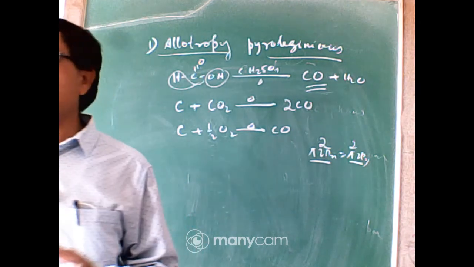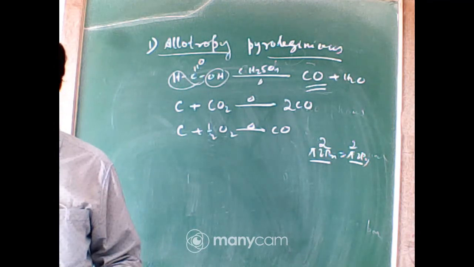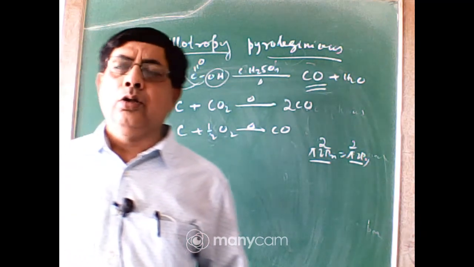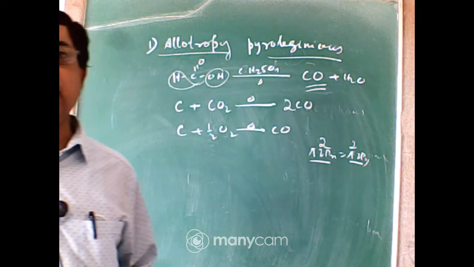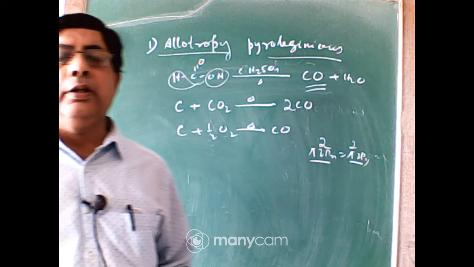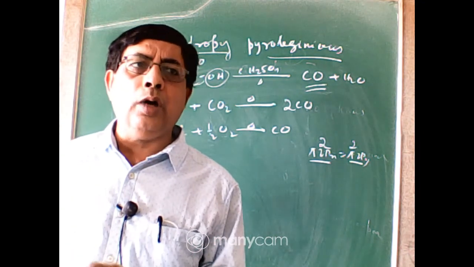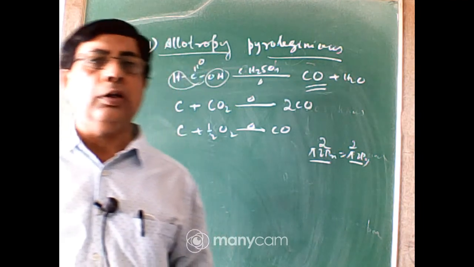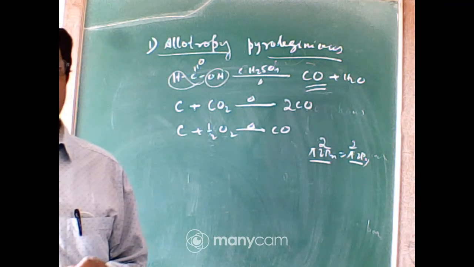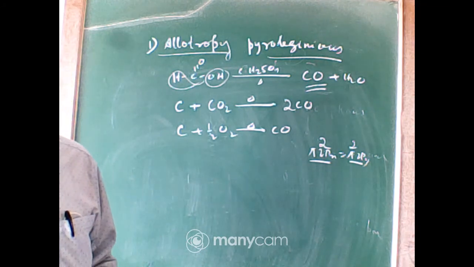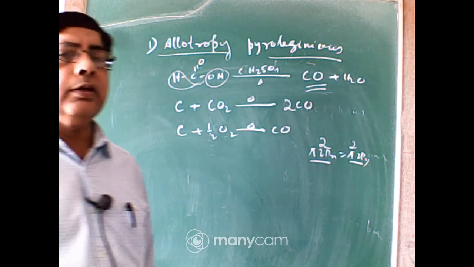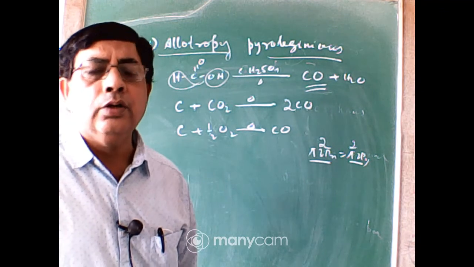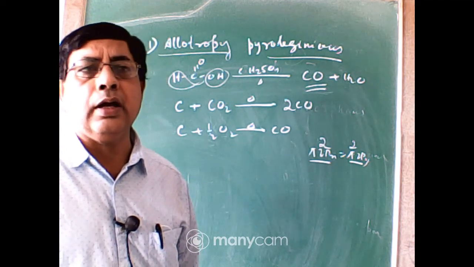Carbon monoxide is an odorless gas, so we cannot recognize whether we inhale carbon monoxide or oxygen. It combines with all the hemoglobin of the red blood cells, so the hemoglobin cannot carry oxygen to the different parts of the body. Due to the lack of oxygen, cellular respiration will not take place, so a person will die. So it is called the silent killer.